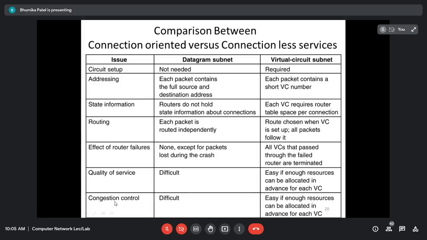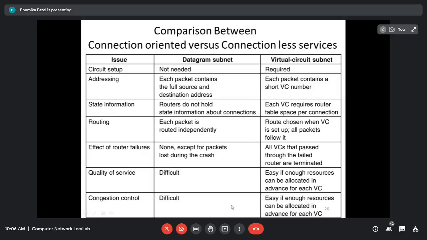And the last issue is congestion control. Congestion is nothing but traffic. Here it is difficult. We cannot control the traffic if we are using the datagram subnet, because we are not using a particular path. Whereas in the virtual circuit, as we have already chosen one particular path, every message is going to be sent using that path. So obviously there will not be any traffic. They will be sent only one by one, one after another.